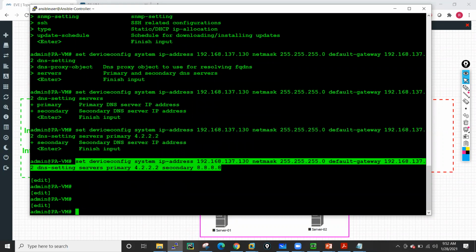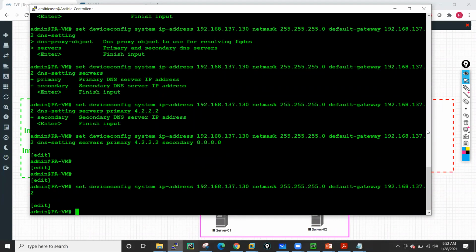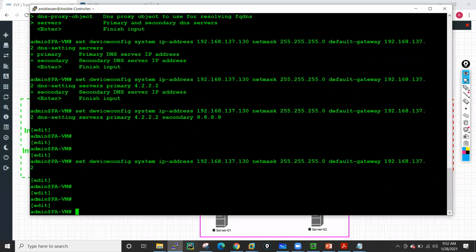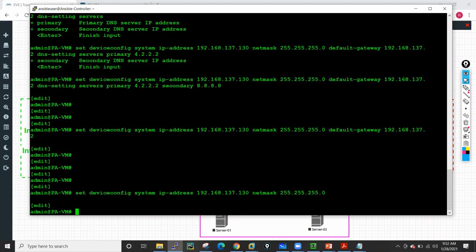Generally, if you don't want to run that much of a command, just remove the DNS setting and go with the default gateway. That is also fine. If you want to configure only till here, this is also fine. You can configure your default gateway in another command by typing default-gateway.